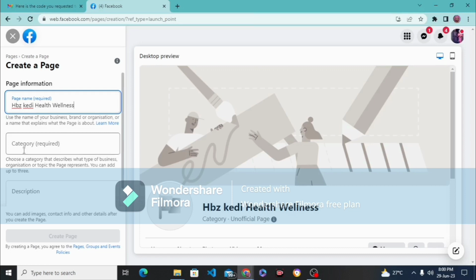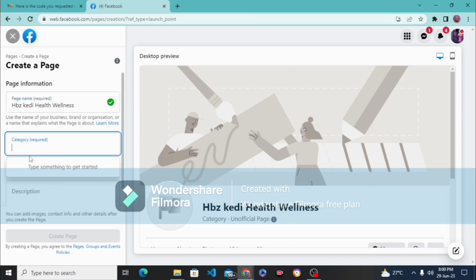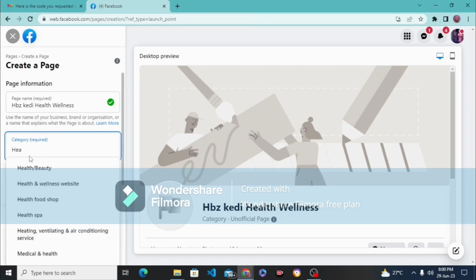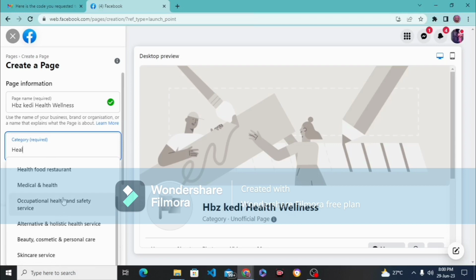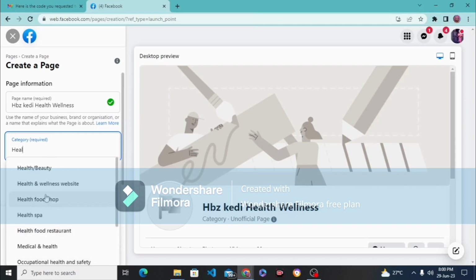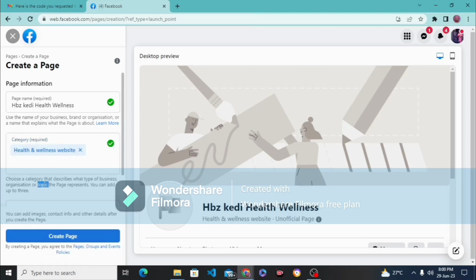So after you put in your page name, it's going to ask for the categories of the products you are selling or the services. So depending on it, if you're a web designer, you should know that you click on web designer. If you are selling health products, I'm selling health products, for example, so I'm going to click on health and wellness, health and fitness, depending on the category. If you're into skincare product, you choose that. Do you understand? So it gives you three categories you can select.